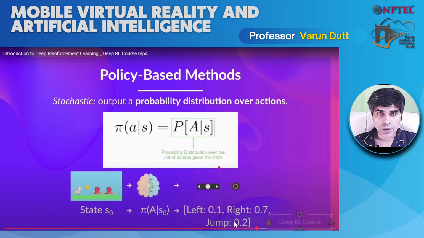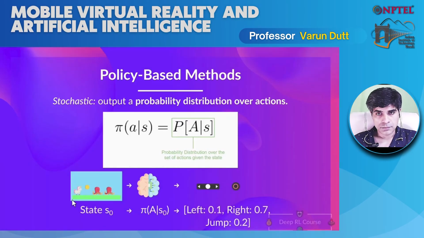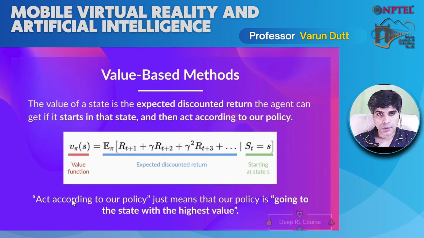So this is how the policy-based method, given the starting state, gives us the set of actions to take, the probability of A given S. It means that you will not always take the same action, since there is a probability of taking each of the possible actions.